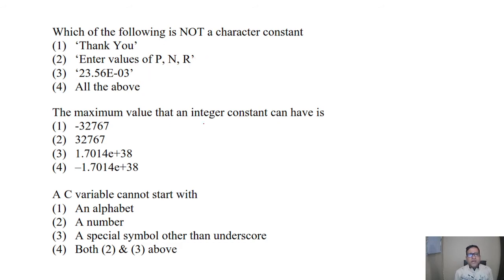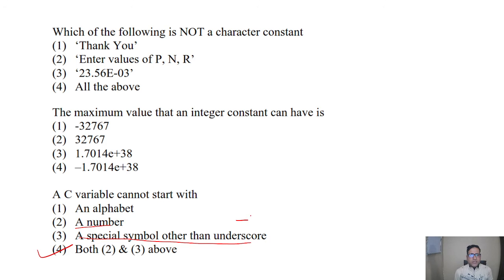The maximum value that an integer constant can have, so its answer is 32767. A C variable cannot start with, we know that options are an alphabet, a number, a special symbol other than underscore. So here the answer is 2, a number, and 3, a special symbol other than underscore. So answer is fourth, both 2 and 3.